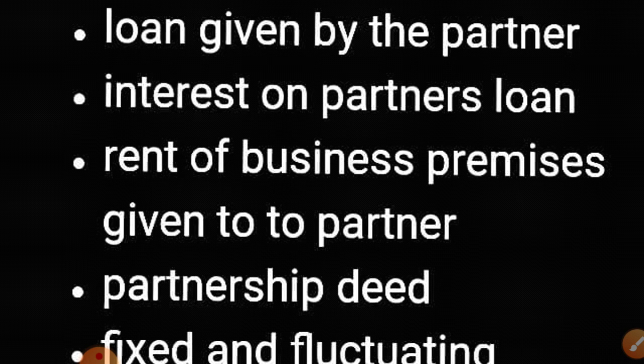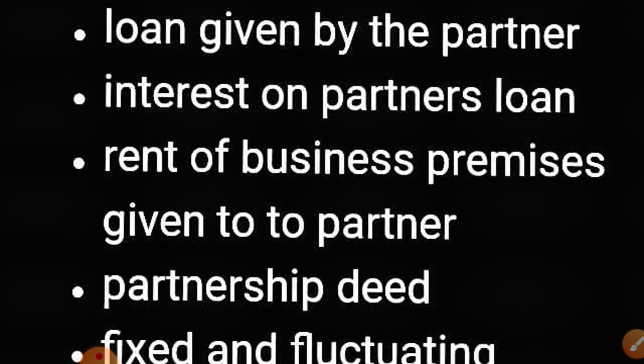Is this clear? Because interest on partner's loan is a charge against profit. In the same way, the rent payable to the partner is also a charge against profit. That's why it is treated in the profit and loss account. Is this clear? So all the items of the profit and loss account, I hope you know.